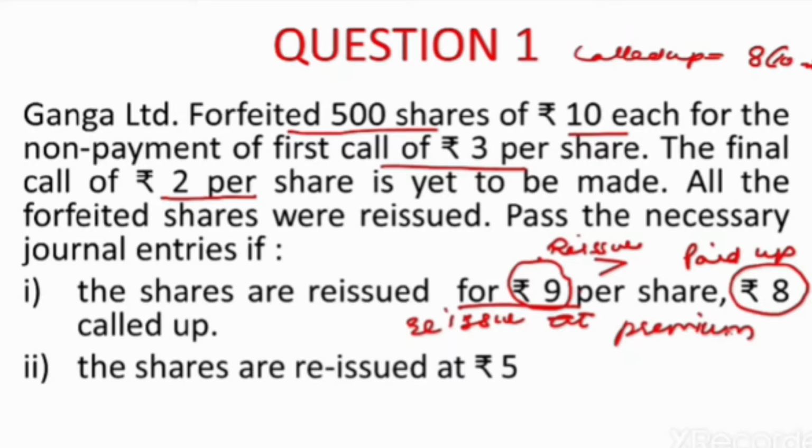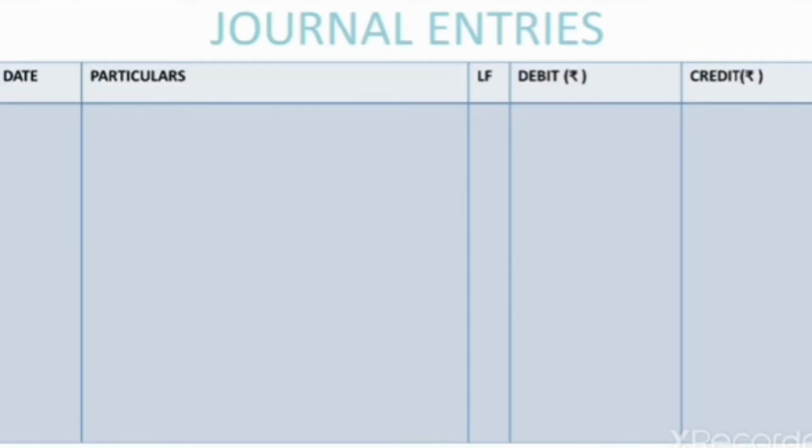I repeat the main points of the question. We are forfeiting 500 shares of the nominal value of 10 rupees, out of which 2 rupees is not called. So only rupees 8 has been called, and out of that called up amount, only rupees 3 is not paid. So obviously out of 8, 5 rupees are paid and 3 is not paid. Let us pass the entries for the forfeiture of the shares.